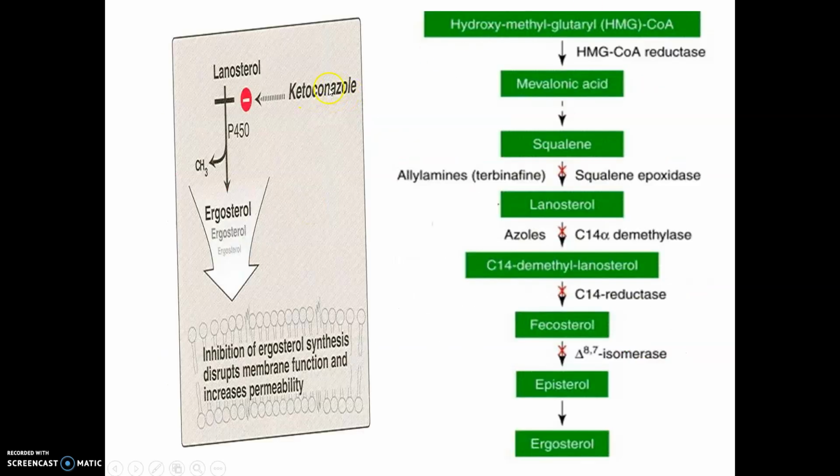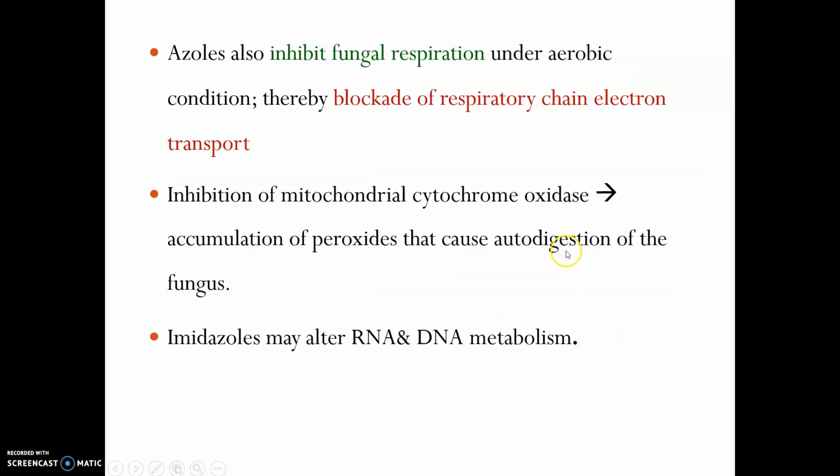See, the ketoconazole is blocking the stage which converts lanosterol into ergosterol. Inhibition of ergosterol synthesis disrupts membrane function and increases permeability, so ion leakage happens. See, this is the action. Azoles will be acting at the C14 alpha demethylase enzyme. So lanosterol will not be converted to ergosterol. That is, this stage will not be happening. Both imidazoles and triazoles have the same mechanism.